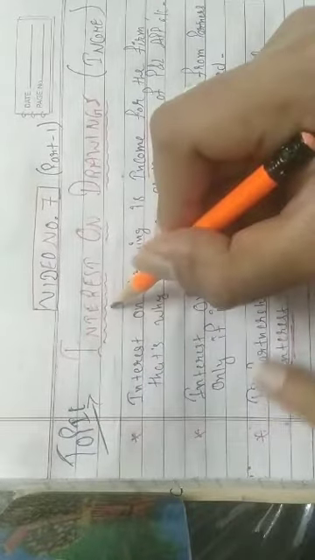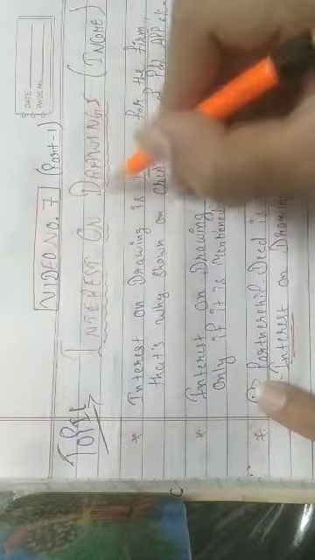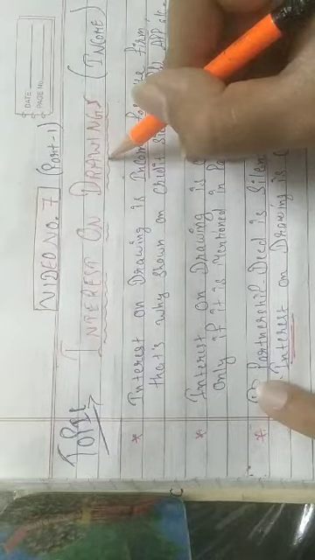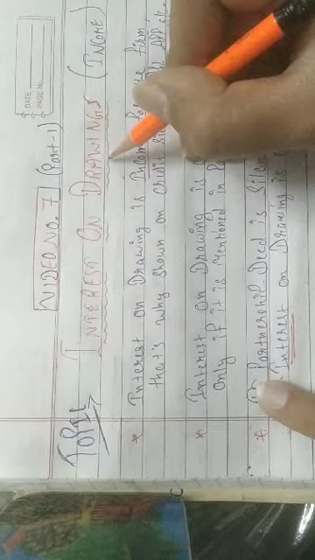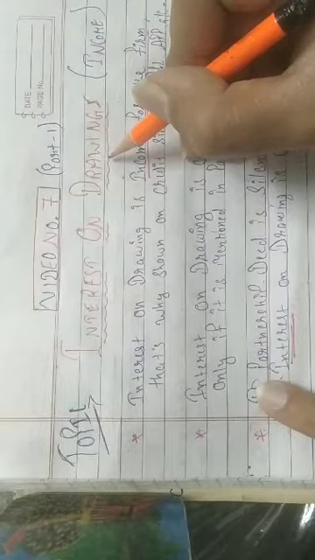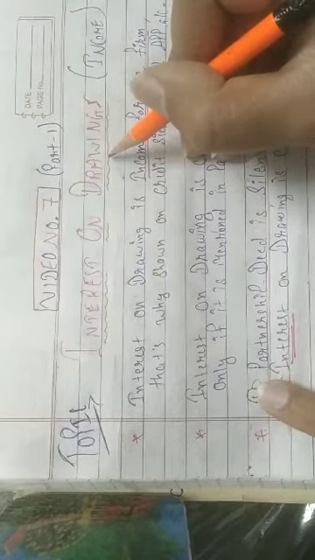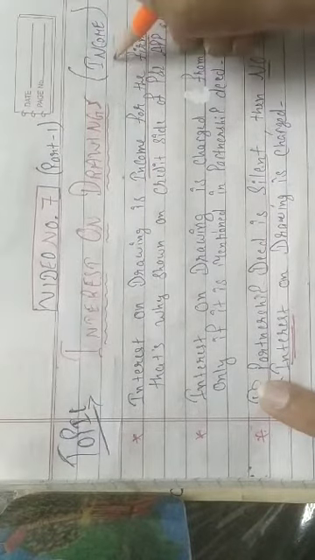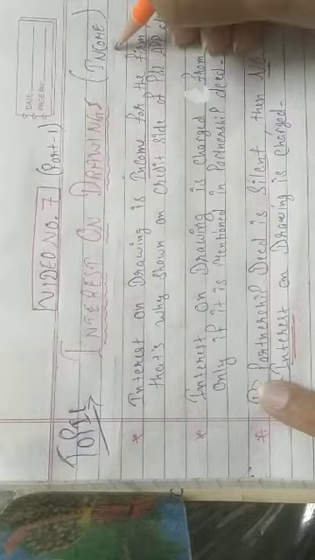The topic for the discussion is interest on drawing. As you know, the meaning of drawing: the cash or goods withdrawn by the proprietor for personal use is called a drawing. Now, the proprietor has withdrawn cash or goods from the business, so the business will charge interest on drawing from the partner, or you can say from the proprietor. So that will be the income of the business. As we are doing accounting from the business point of view, interest on drawing is income of the business.